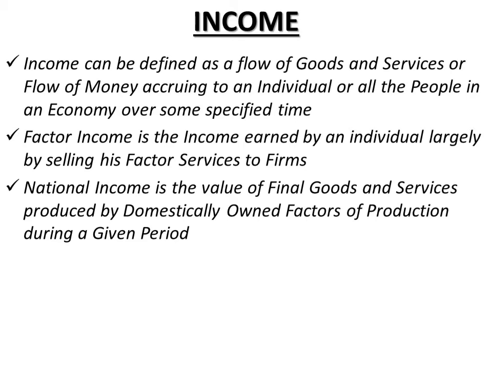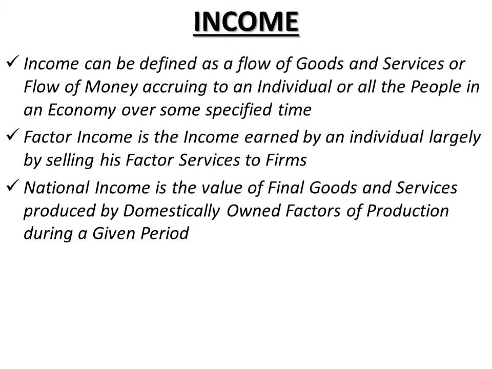GDP is the gross domestic product, whereas GNP is the gross national product. So there is a difference between GDP and GNP. GDP is the production that is done within the geographical boundaries of your economy, whereas GNP is the national product, that is, we add factor income from abroad. The factor income which we are getting from abroad, we add that factor income to the GDP and then it becomes GNP.